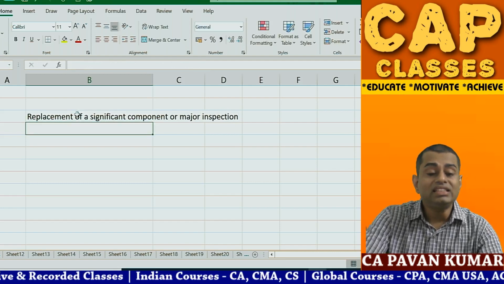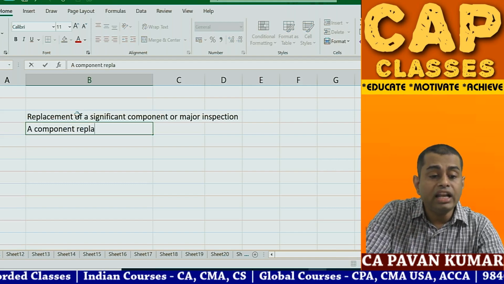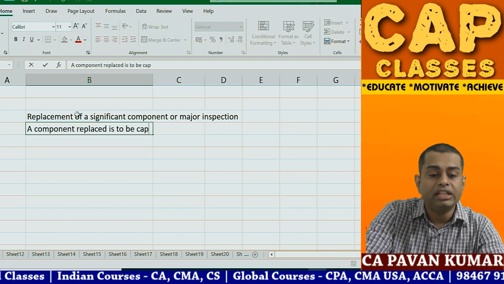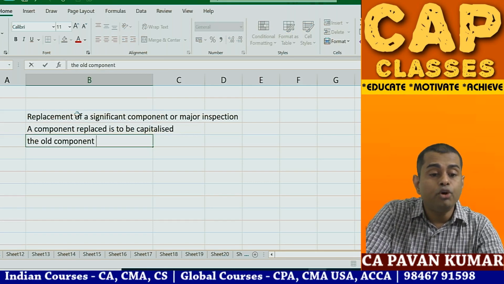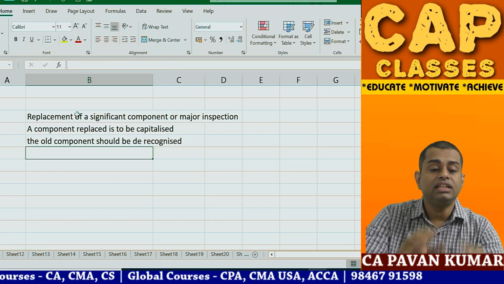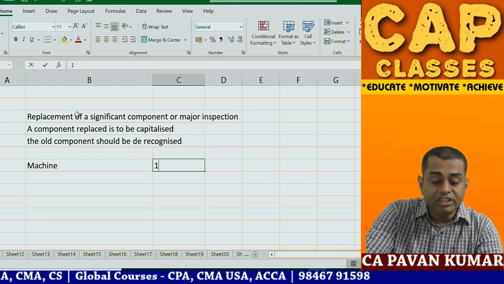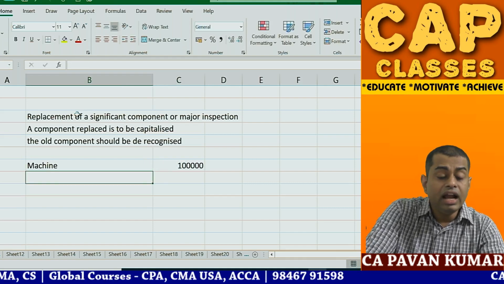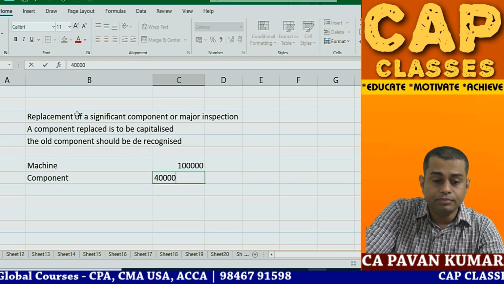So if you read the standard, a component replaced is to be capitalized, and the old component should be de-recognized. This is the principle. That means, say for example, there is a machine. This machine is 10 lakhs. And this includes a component like an engine, that is 4 lakhs.